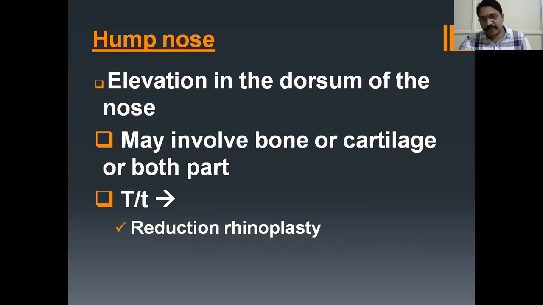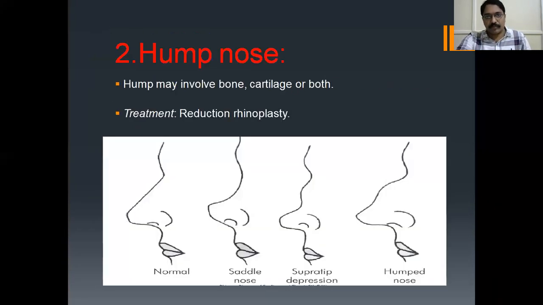What is hump nose? This is the reversal of the saddle nose: an elevation in the dorsum of the nose. It may involve bone or cartilage parts or both, and is treated by reduction rhinoplasty. In all these cases, septorhinoplasty will be useful, only in the hump nose you don't need septorhinoplasty. You need only reduction rhinoplasty. This may be asked in the entrance examination.